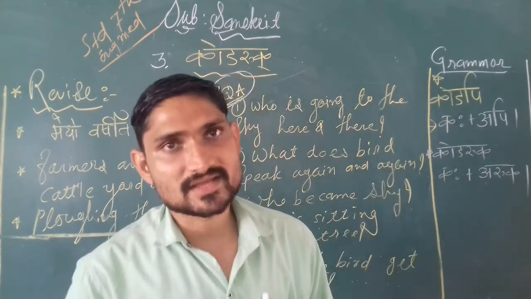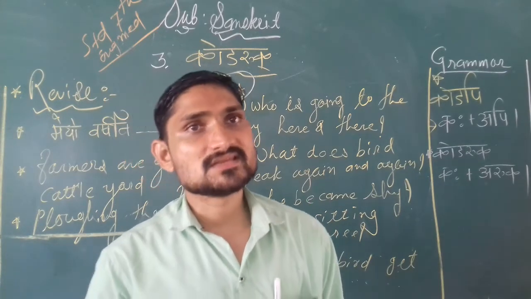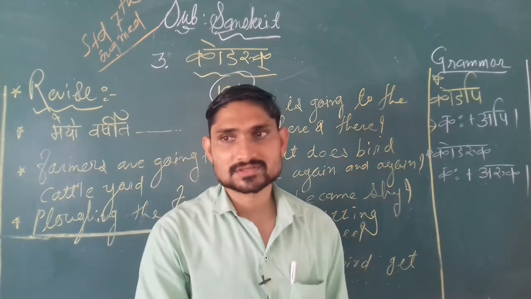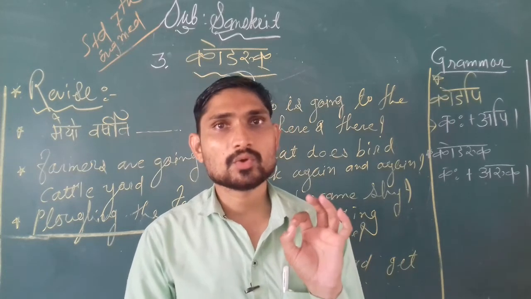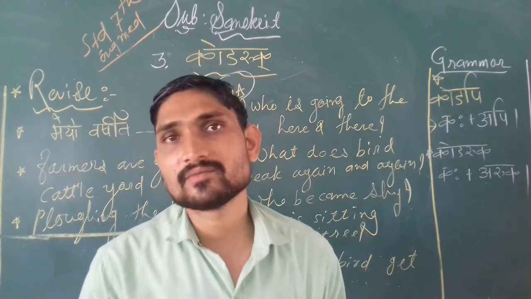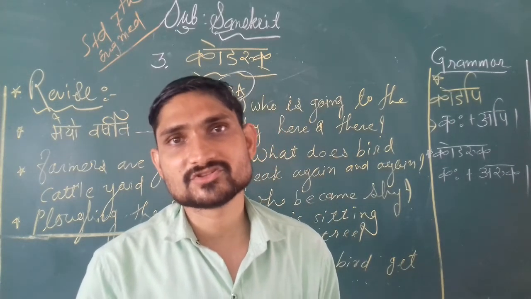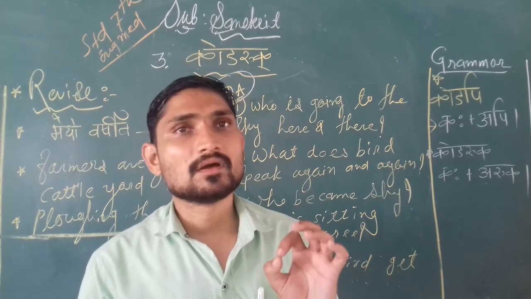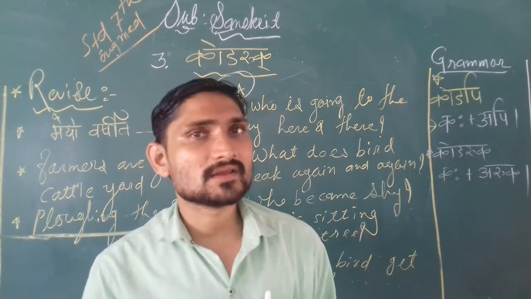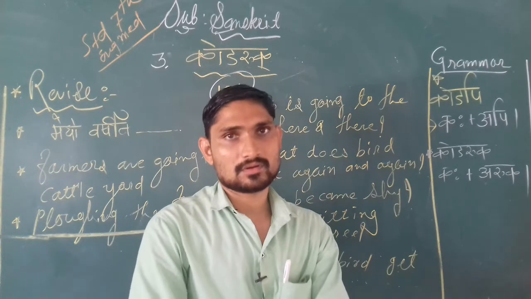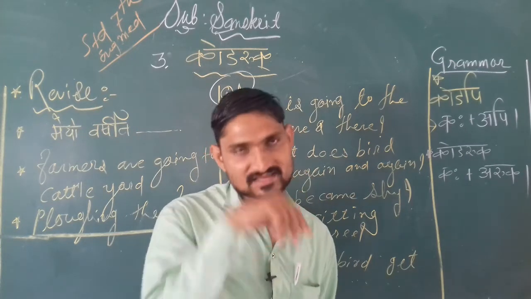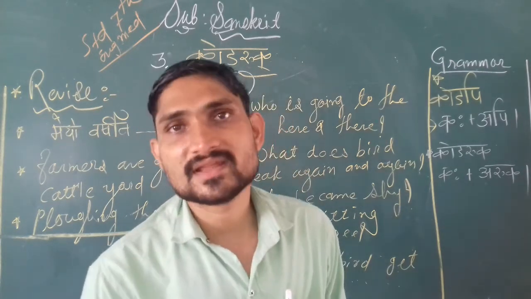Another thing is that the bird is again and again speaking in Sanskrit, ko arukaha. Here I am using the proper word spoken by the bird. Downside in the book you can see kaha niroga bhavati, its meaning is there.